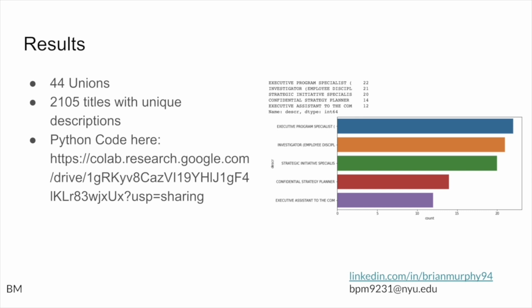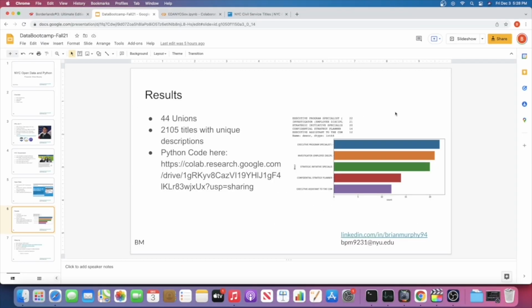So I found over 3,023 titles total within the data set we'll be using. And there were a lot of title descriptions that were used over and over again. So that's why you would see some appearing over 20 times. And then after this is the Python code, which we're going to jump over to now.